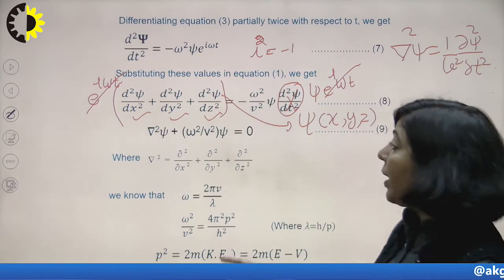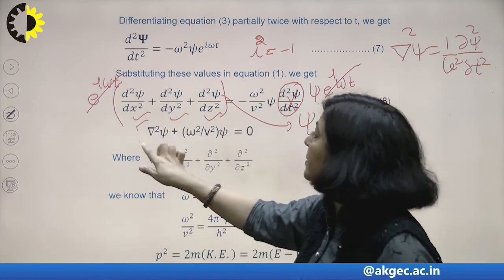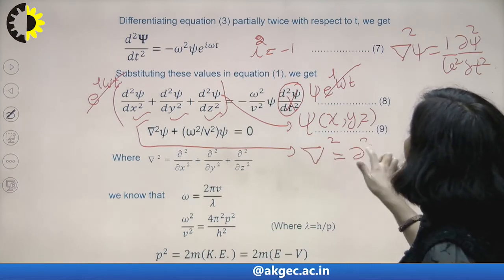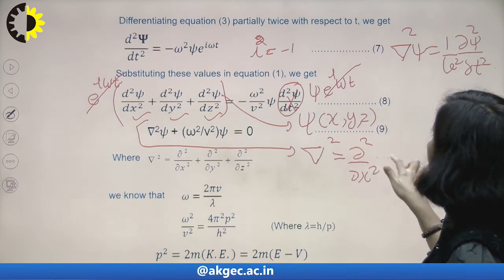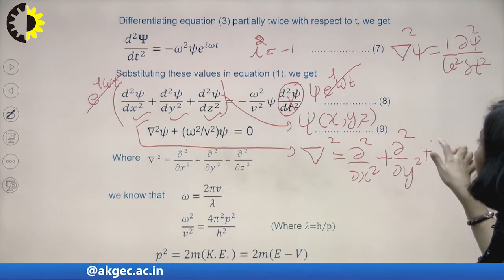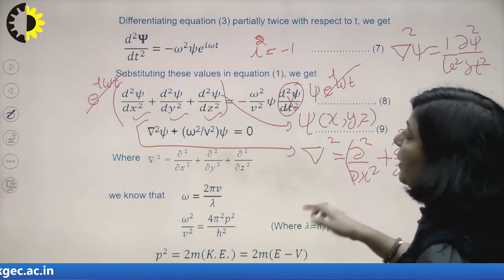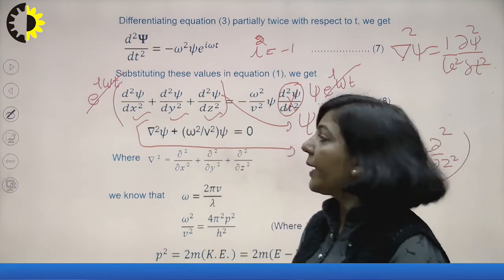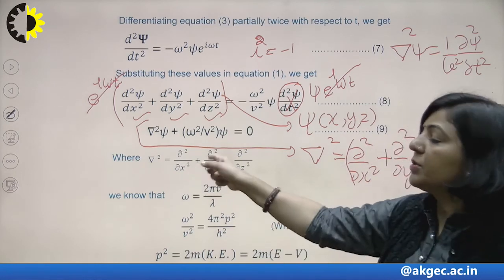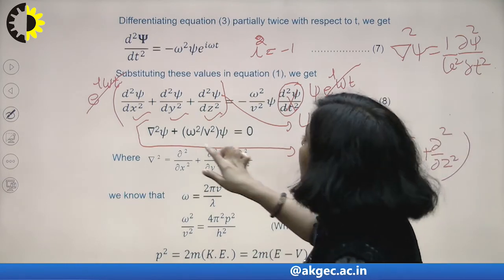Why have you written this del square psi? Because del square is del square upon del x square plus del square upon del y square plus del square upon del z square. So the Laplacian operator is this, and we can replace that operator here. So you are getting del square psi plus omega square upon v square psi equals to 0, where del square equals to this. Now you are getting this equation number 9.